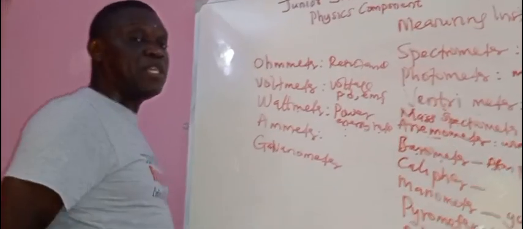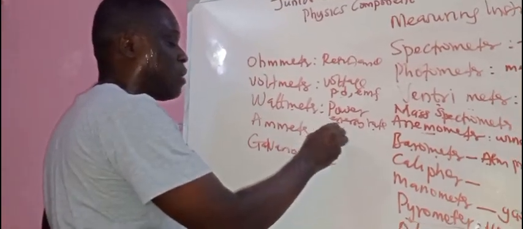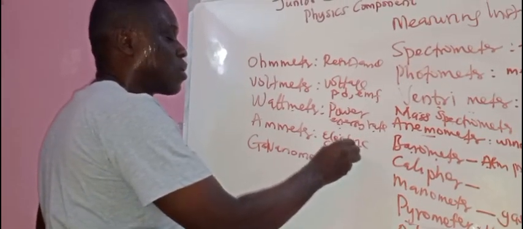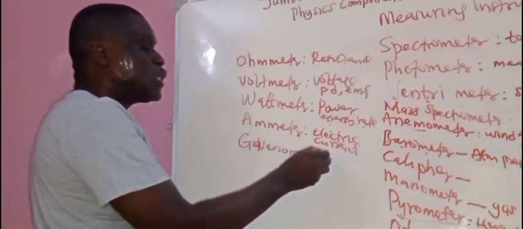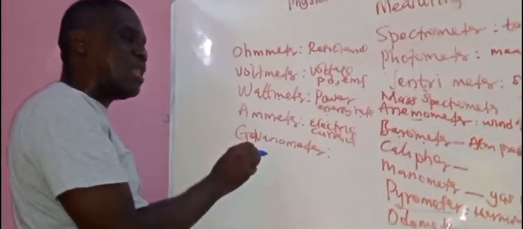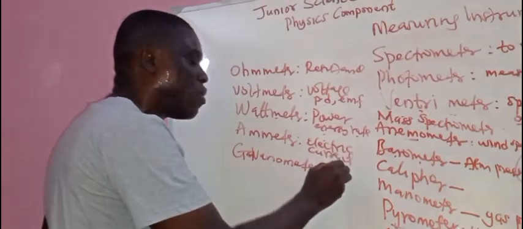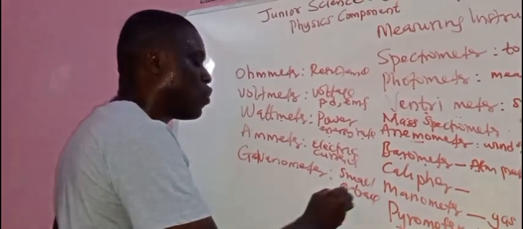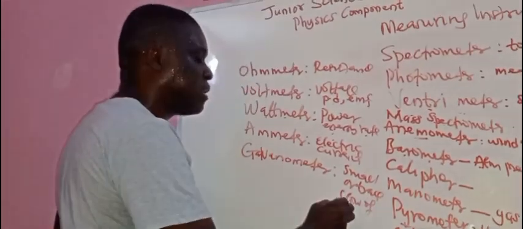Then ammeter is used to measure the amount of electric current. Now, galvanometer. This one is also used to measure electric current, but small or trace flow of electric current.